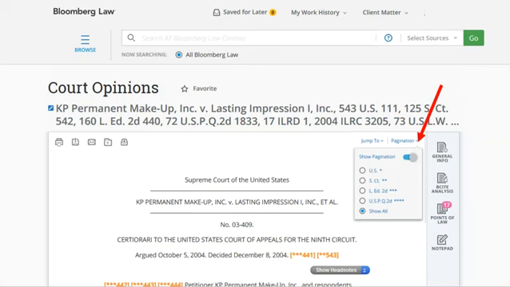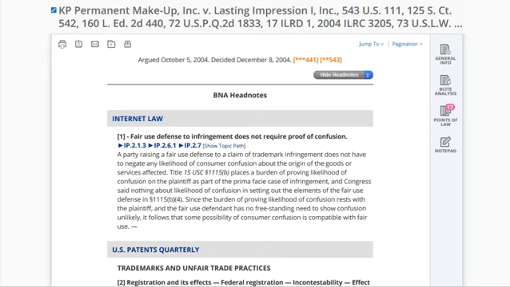On Bloomberg Law, you can choose to display the pagination from USPQ, or for one of the Supreme Court reporters, or all four versions of the case. You can also choose to see the headnotes assigned to this case by BNA editors. The first headnote we see is from another BNA publication, Internet Law. Below that is the beginning of a second headnote that is classified according to the classification system of Bloomberg BNA's